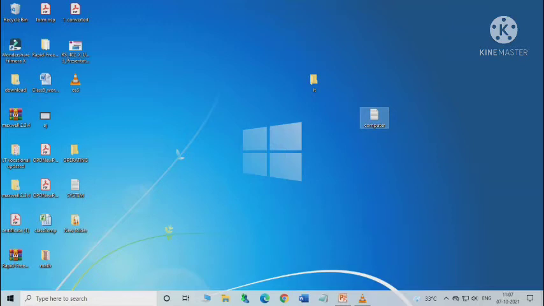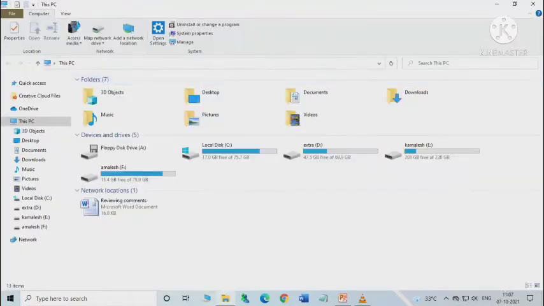So we can do it by using this pop-up menu, otherwise we can do it by using the This PC icon. On the taskbar you can see it is the This PC icon. Here it is. Just click on this PC icon to open it.